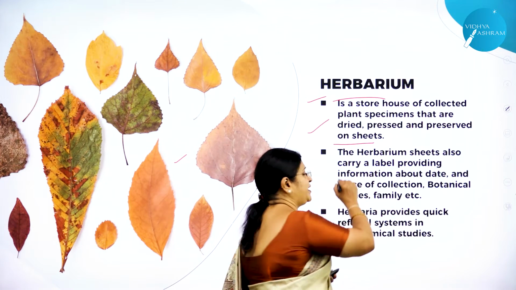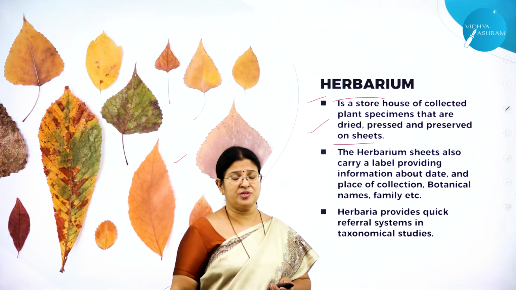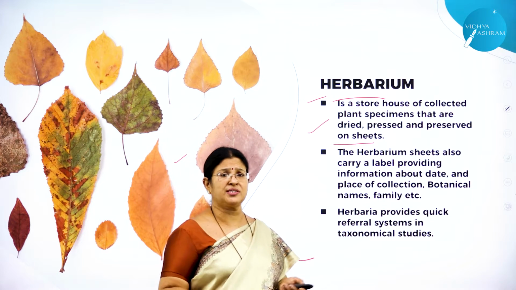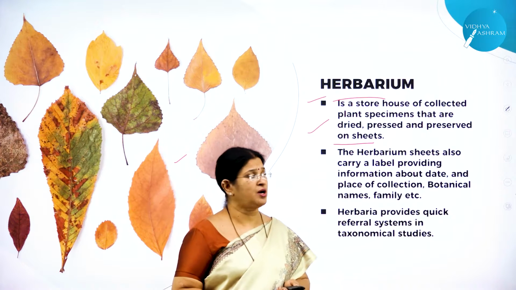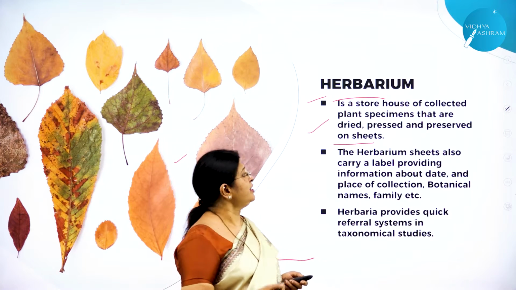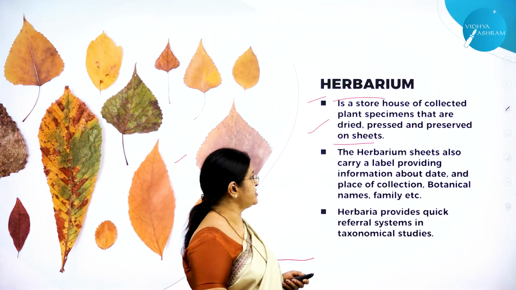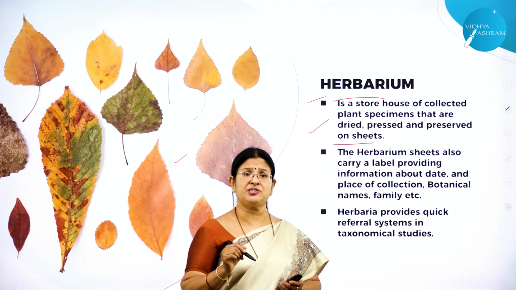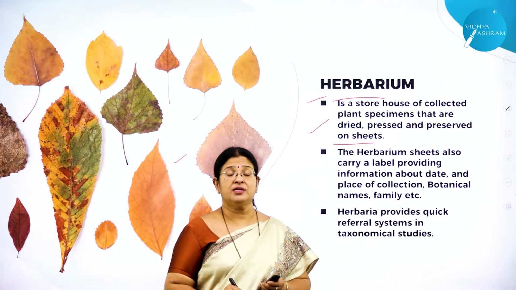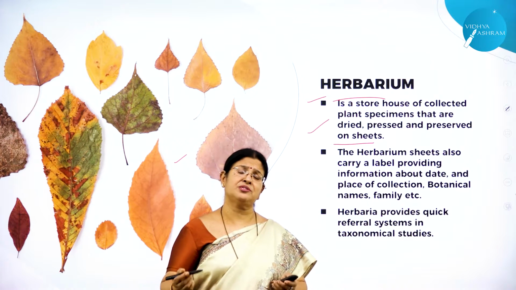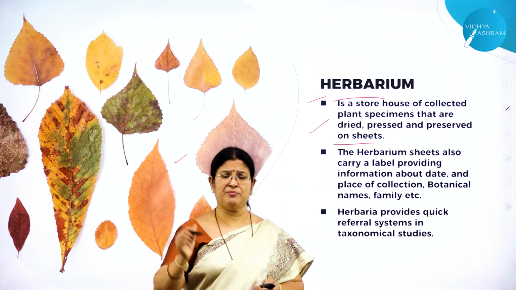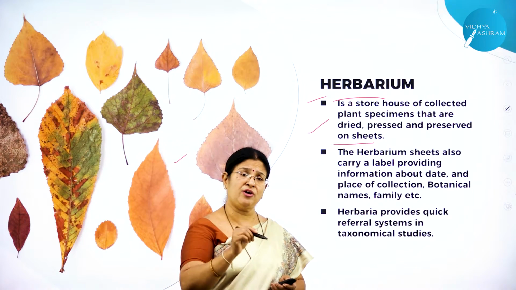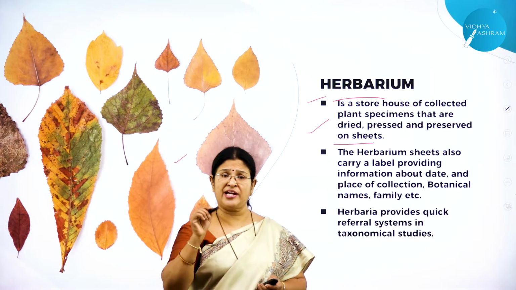So how do we define a herbarium? This is a very important question which is asked in the exam. What is a taxonomical aid? Give an example of a taxonomical aid. Or what is herbarium? It is a storehouse of collected plant specimens that are dried, pressed and preserved on sheets, right? And what do these herbarium sheets carry? They carry information about the plant and where it was collected. For example, you go for a trip and come across some rare plant. You would have collected the plant from that particular area. So the area where you collected the plant, the date of collection, and the scientific name of that plant are recorded.